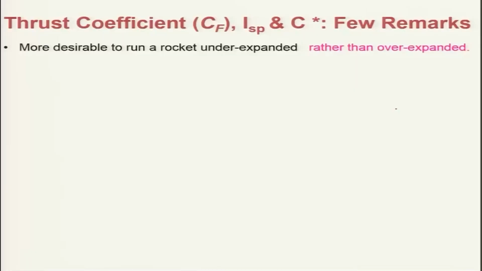However, one cannot operate the rocket nozzle at fully expanded all the time, because the ambient pressure will be changing along with altitude.